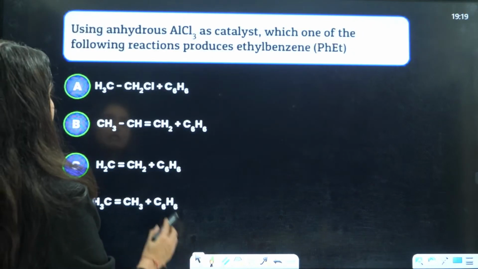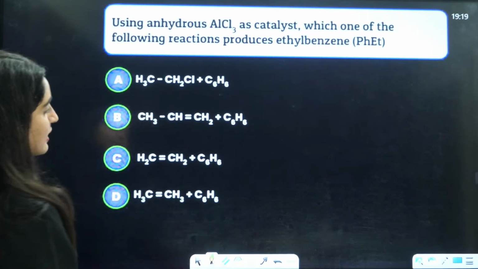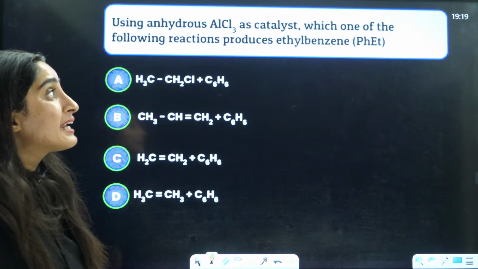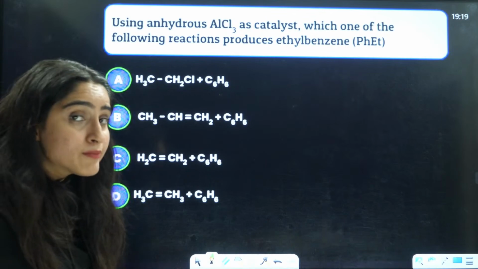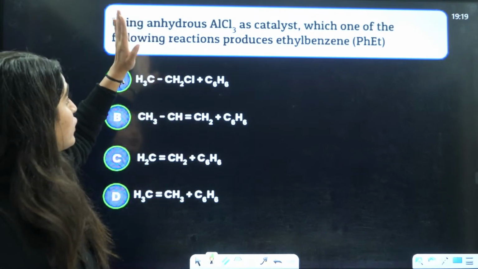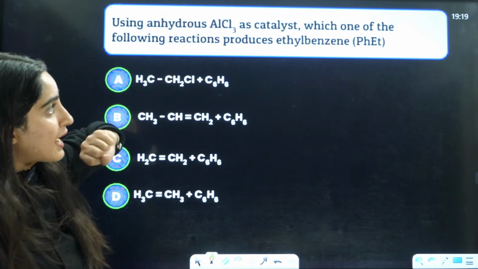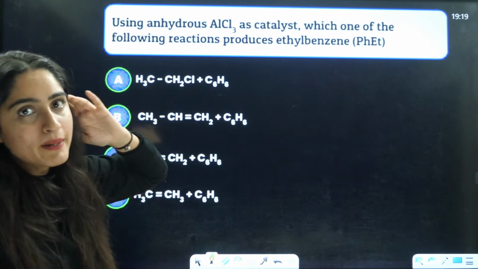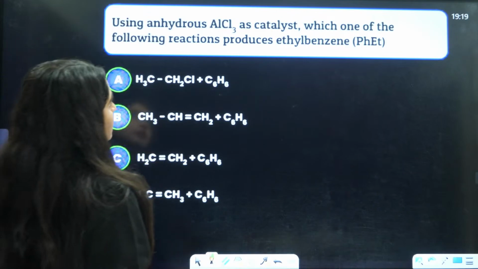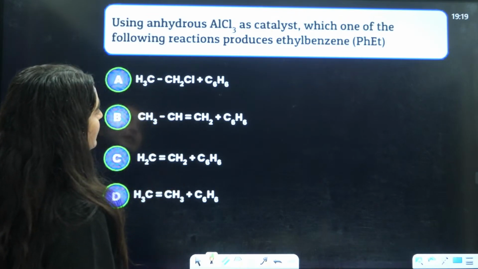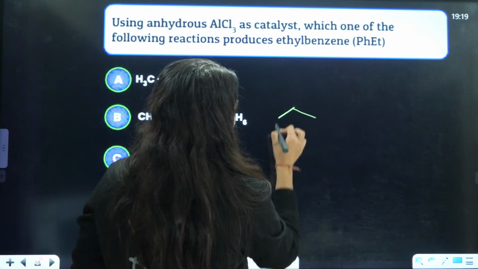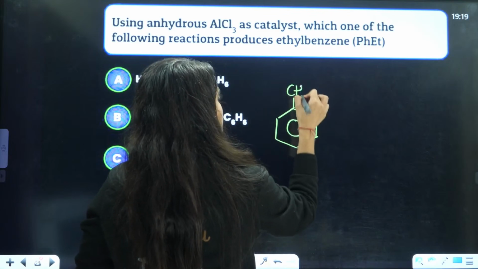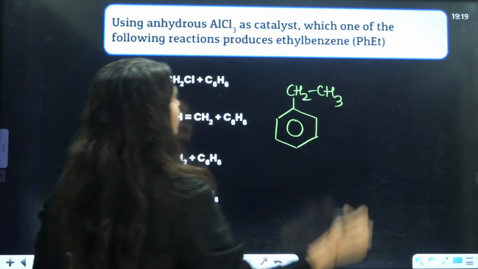Next you have: using anhydrous AlCl3 as catalyst, which one of the following reactions produces ethyl benzene? Achha, ethyl benzene they are talking about. Ethyl benzene, beta. Now, let us talk about this. Ethyl benzene means it should produce this thing, CH2CH3, right?